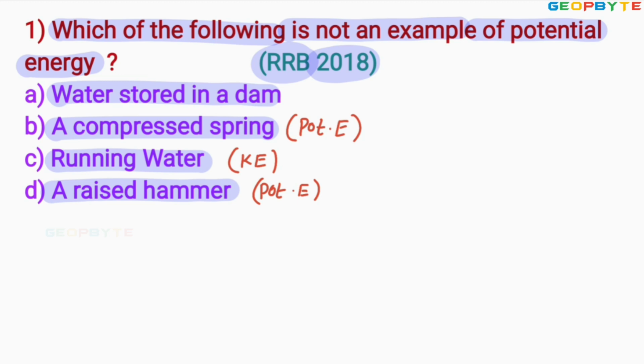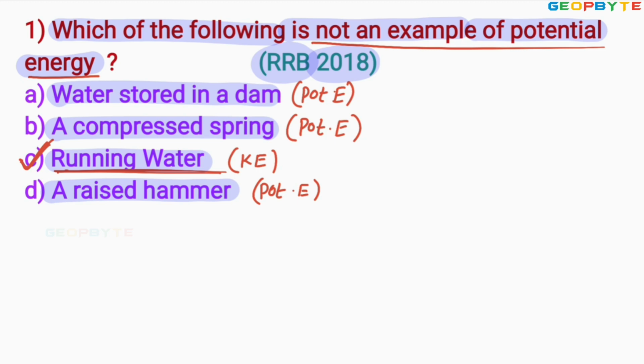Water stored in the dam is also maintaining potential energy. The problem asks for what is not an example of potential energy. Look at option C. Running water is maintaining kinetic energy. Therefore, option C is absolutely correct. I hope you got my point.